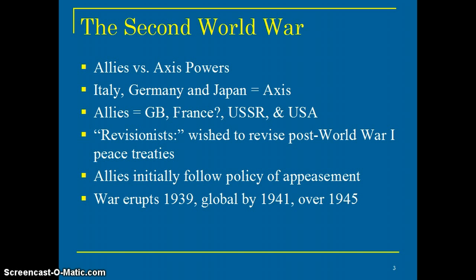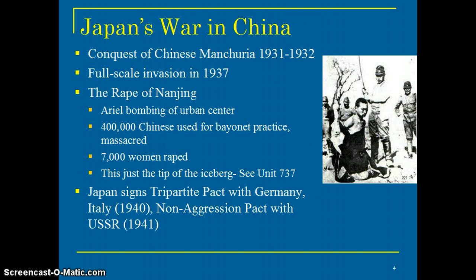Global by 1941 once the U.S. gets involved, and it's over by 1945. But it really started way before that with the Japanese invasion of China, and we'll get to that right now. So Japan's war in China is discussed in the picture on the right-hand side. I'll highlight that in a moment. But they move into Manchuria, mainly because they need more access to resources.